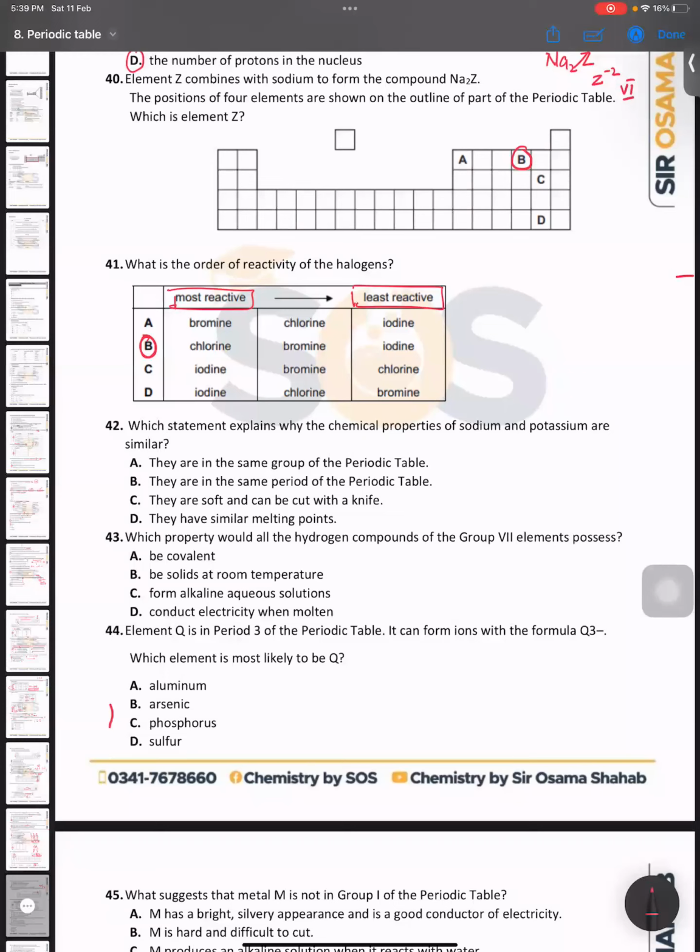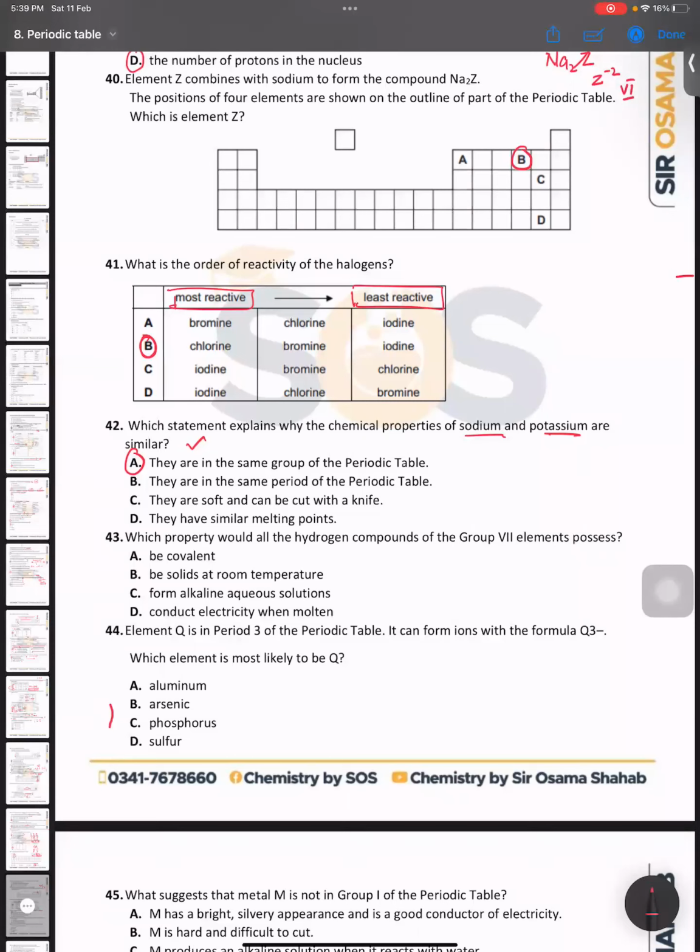Can you please answer, Hassan Shahzad? Sir, they are in the same group. Okay, which statement explains why the chemical properties of sodium and potassium are similar? Because they are in the same group of the periodic table. And if they ask for the reason, you can also say that they have the same number of valence electrons. Very good, Hassan.